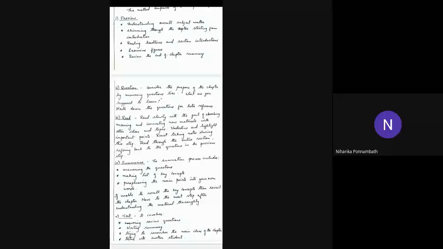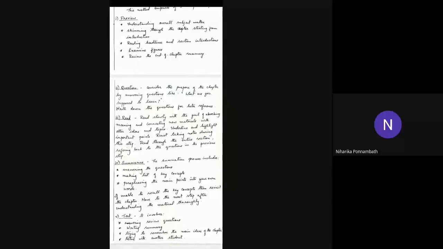When you look at that summary, you will be able to understand what the chapter is about. From the summary, you can go back to the chapter and find out in detail what a particular topic means. So instead of reading the chapter first, we read the summary first, get an idea about the chapter, and then start reading it. That is the first step, and that is called preview.